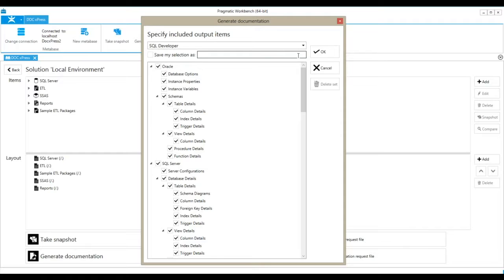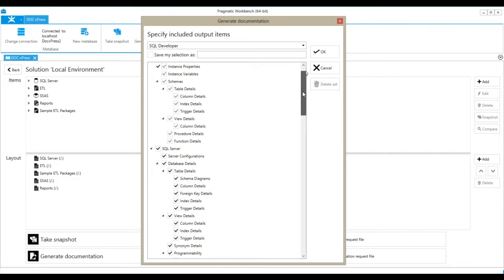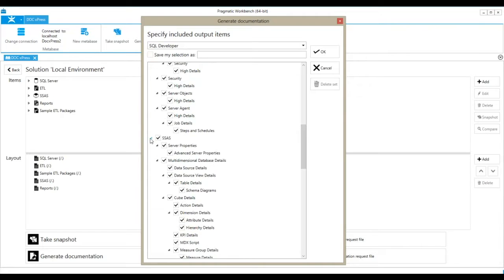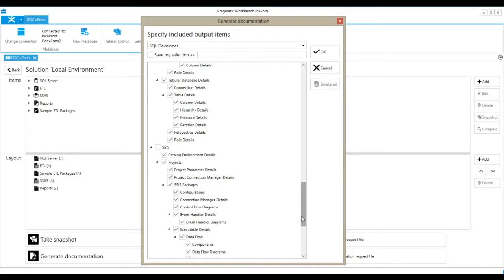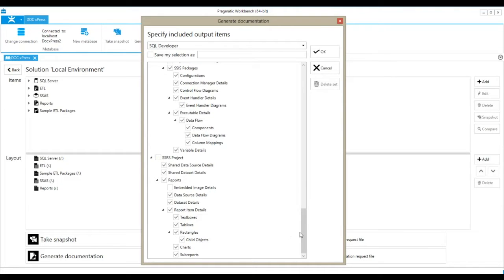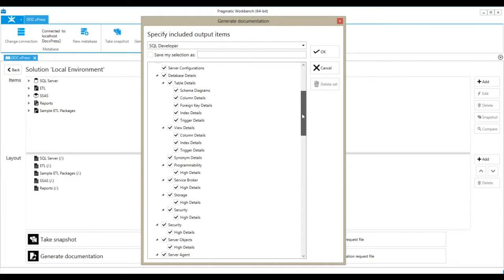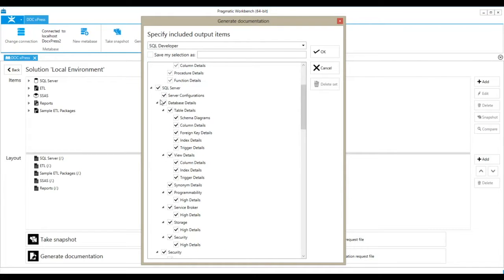Let's just say, for example, I may have a need to create a template just for an application support group, or maybe a group that is just concerned with the SQL Server database. So I can deselect other things such as Oracle and SSAS and SSIS and SSRS. And I can choose only the parts of my SQL Server that they may need to see. Maybe not the configurations, maybe they don't need to see details on triggers or indexes. It really depends on what your situation is.